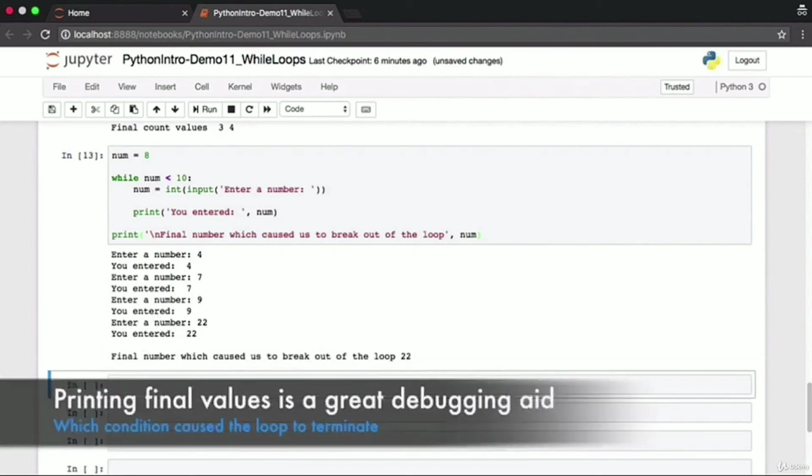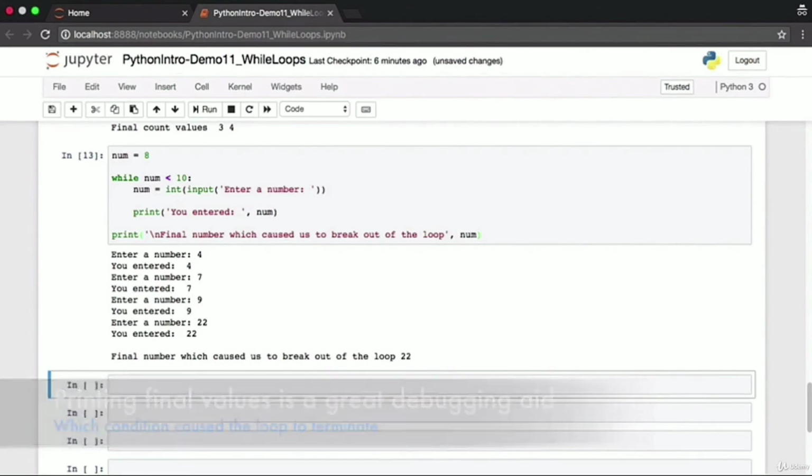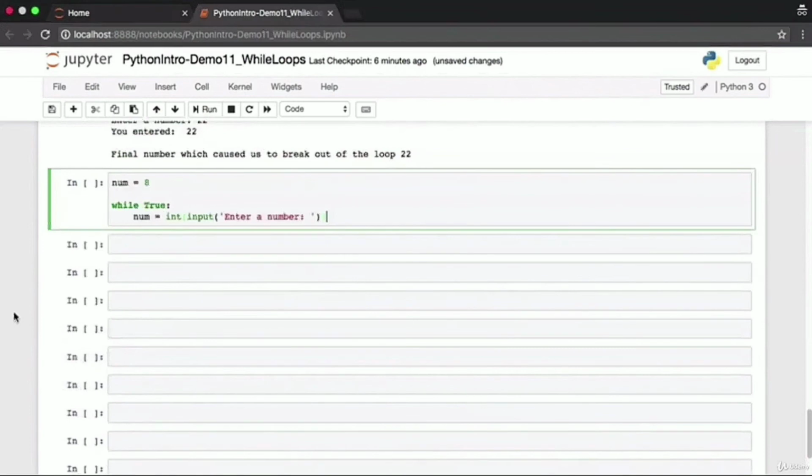Printing out the final values of the various variables that you've used within your while loop condition is a very good debugging aid when you want to see what it was that caused you to break out of the while loop. The break and continue statements that you encountered while working with for loops work with while loops as well. Let's see an example of that.